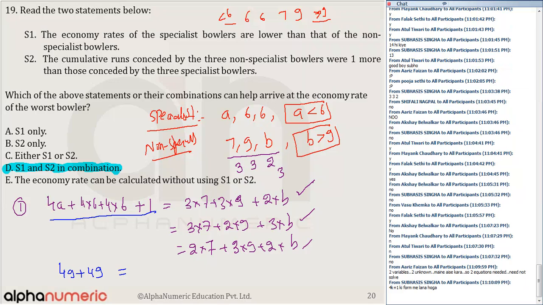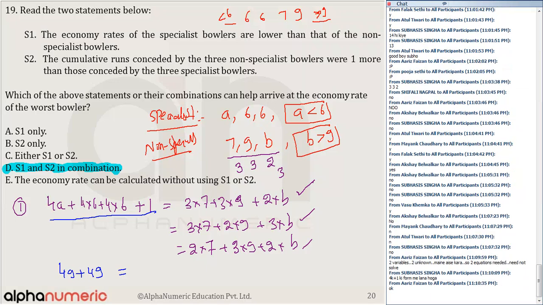But even in that case, if you are getting two different answers, then there will be confusion. The answer should be unique. That is important.